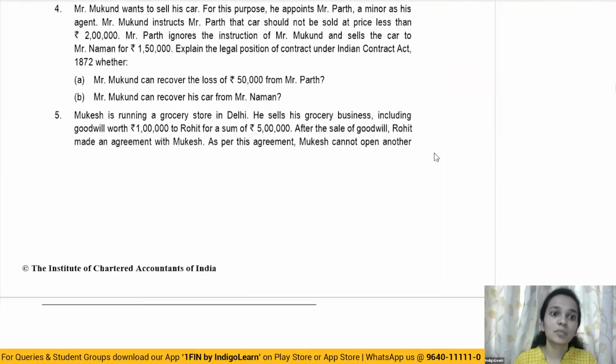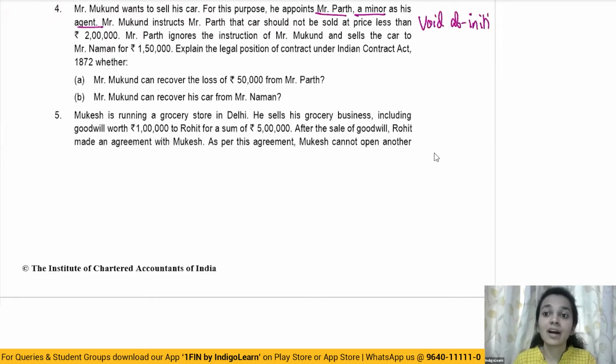Moving on. Mr. Mukund wants to sell his car. For this purpose, he appoints Mr. Path, a minor, as his agent. Now, we all know that an agreement with a minor is void ab initio, that is, void from the very beginning. However, a minor can act as an agent of a person. There's no prohibition on that. A minor can act as an agent. So here, Mr. Mukund wants to sell his car, and for that, he has appointed Mr. Path as his agent. So there's no problem with that.